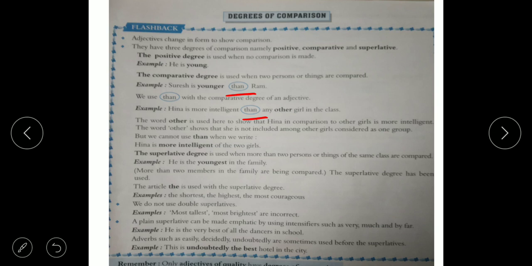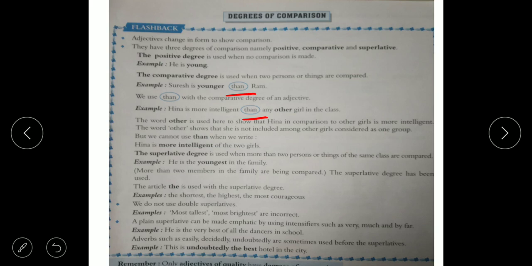For the superlative degree we have to use est. Young, younger is the comparative degree, and we use est with the superlative degree. He is the youngest in the family. The article the is used with the superlative degree. Always remember it, the article the is used with the superlative degree. The shortest, the highest, the most courageous.